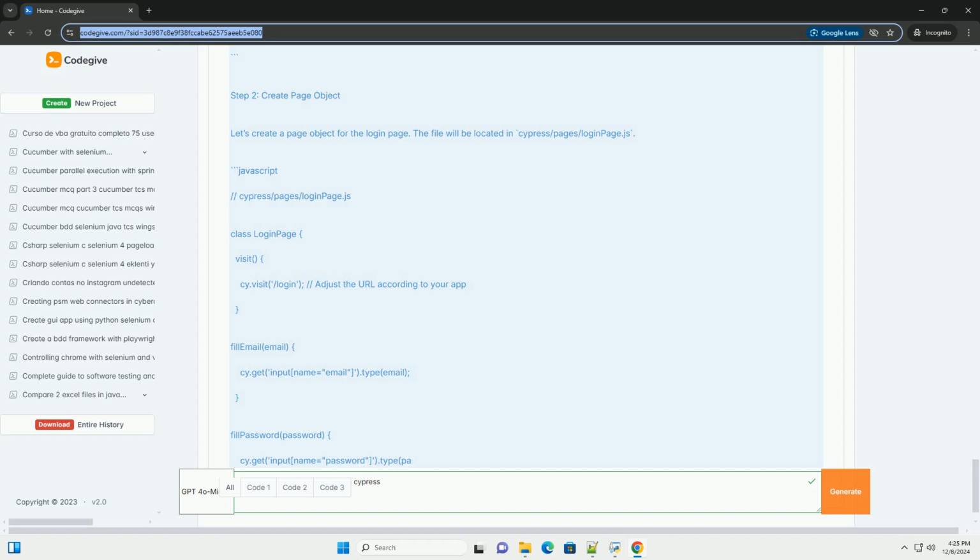It should login successfully with valid credentials: loginPage.fillEmail('test@example.com'), loginPage.fillPassword('123'), loginPage.submit(). Add assertions for a successful login: cy.url().should('include', '/dashboard'), adjust URL as needed.